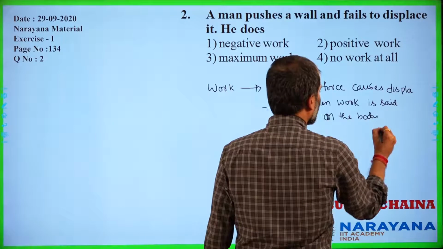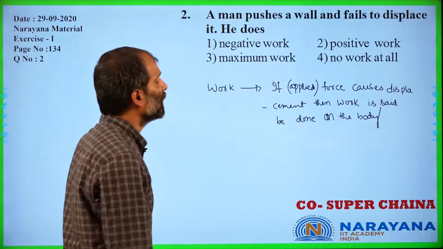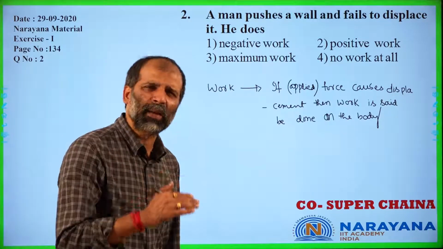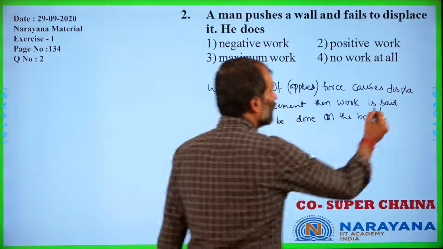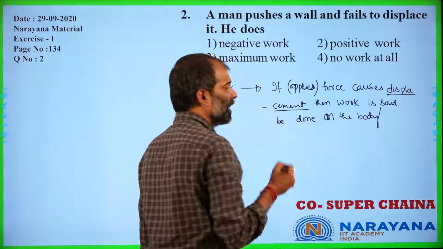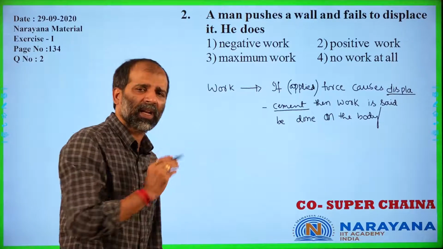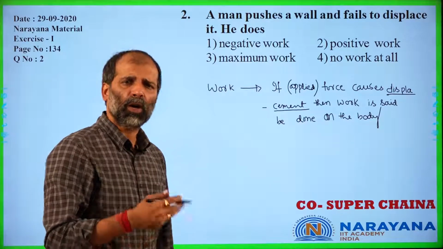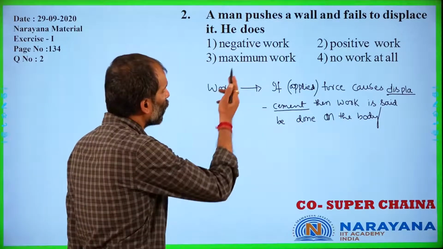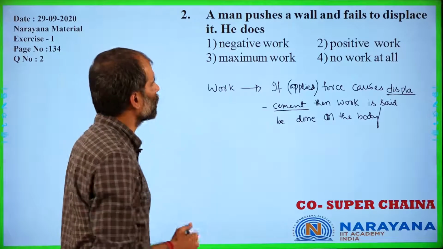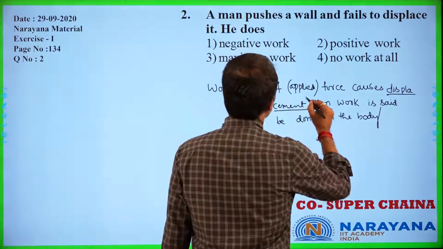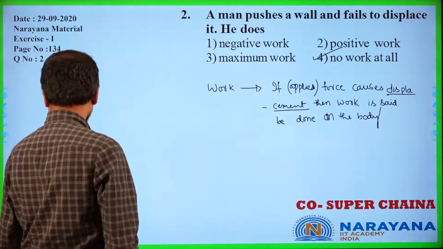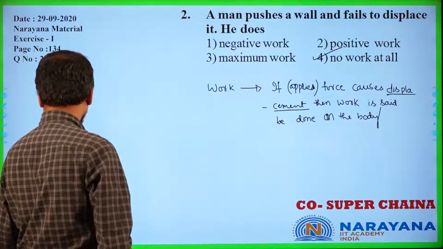You need to understand that if an internal force causes displacement in the body, then work is said to be done by the body. But finally, displacement should be there on the body. If displacement is produced in the body, then work is said to be done, either by the system, or by the body, or on the body. If it is not causing any displacement, if it fails to displace, then the work done is said to be 0. That is, no work at all. When there is no displacement, there is no work done.